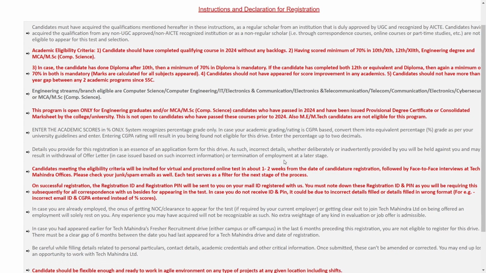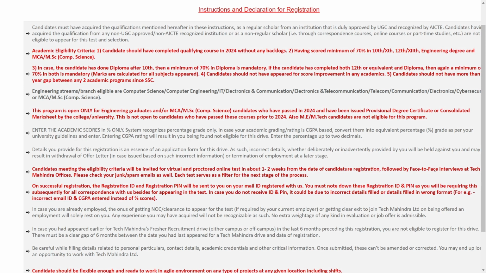Okay, so make sure you have filled in all of your details correctly and genuinely. Otherwise you can waste your time and they can terminate you later. Candidates meeting the eligibility criteria will be invited for a virtual proctored online test in 1 or 2 weeks,